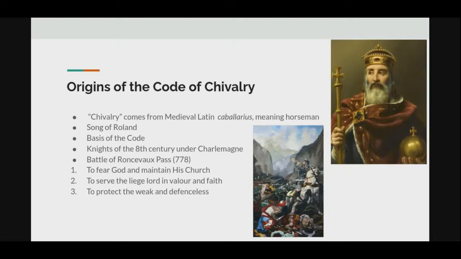In this poem, the plot goes that Charlemagne is invading Spain, and he's fighting the Muslim king Marsil. King Marsil offers peace, so Charlemagne sends Ganelon, one of his officers, as a messenger to negotiate and tell Marsil that he would like to receive the peace treaty. Ganelon fears that he's going to be murdered by the enemy, and he accuses Roland, who is our main character, of trying to get him killed.